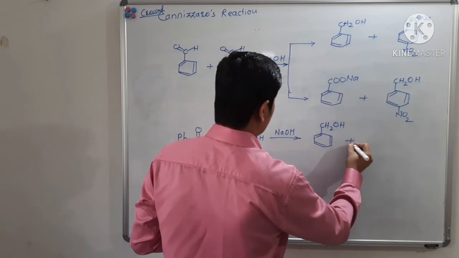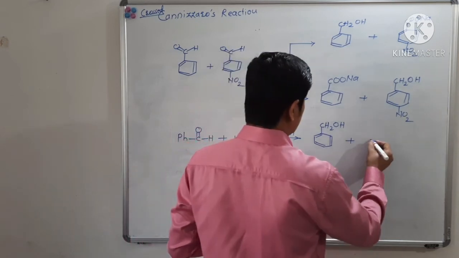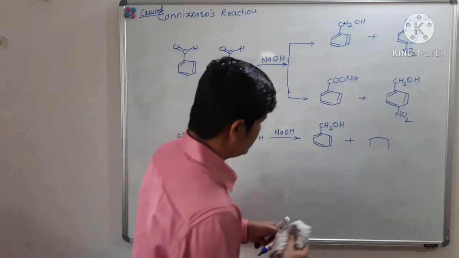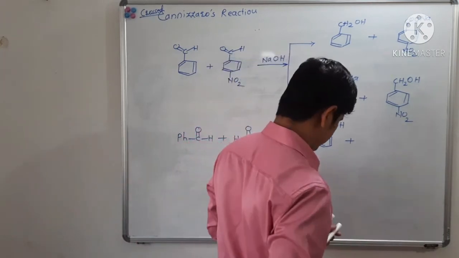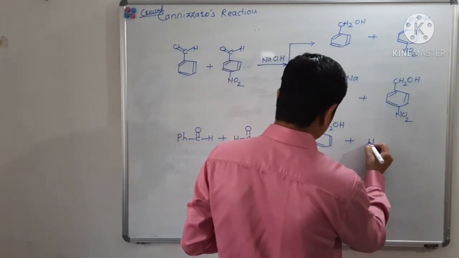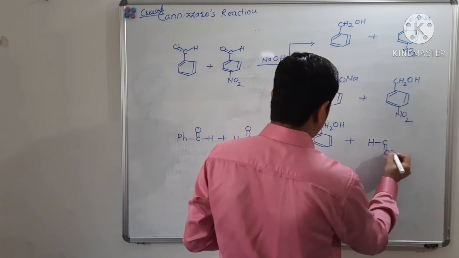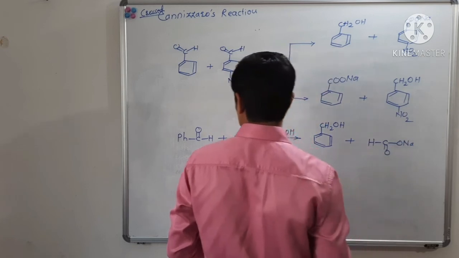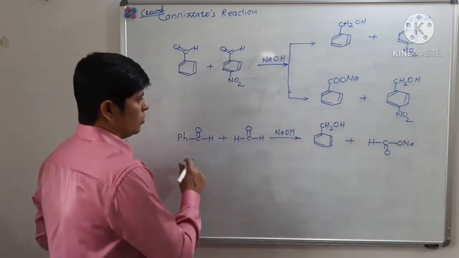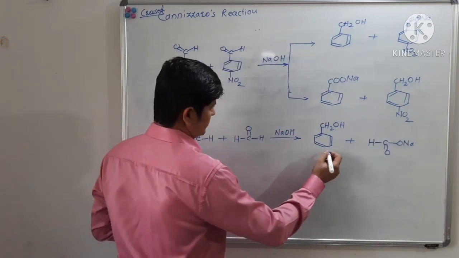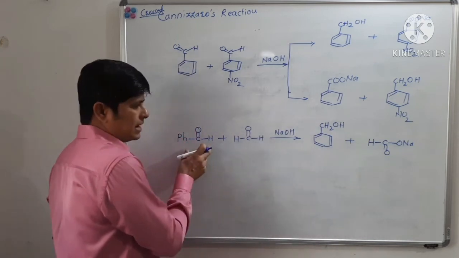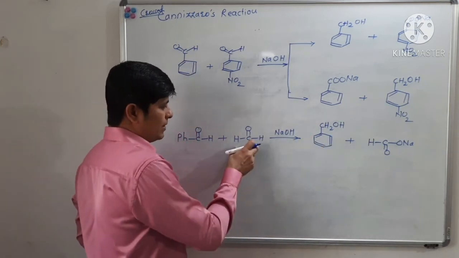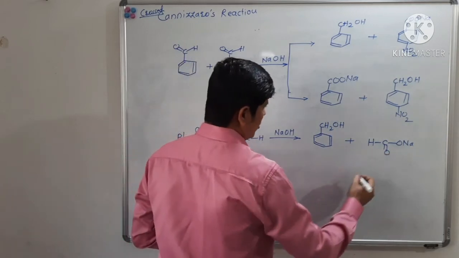You will not get 4 products. So which are these 2 products? Here the aromatic aldehyde will always undergo reduction. That means from the aromatic aldehyde we will always get a reduced product, and from the aliphatic aldehyde we will always get an oxidized product.